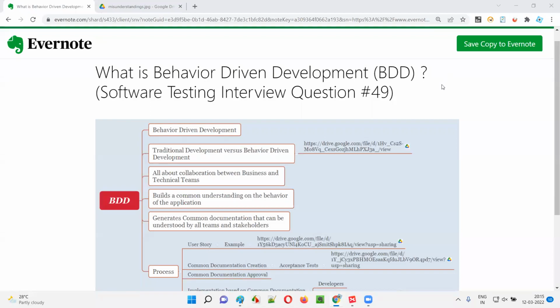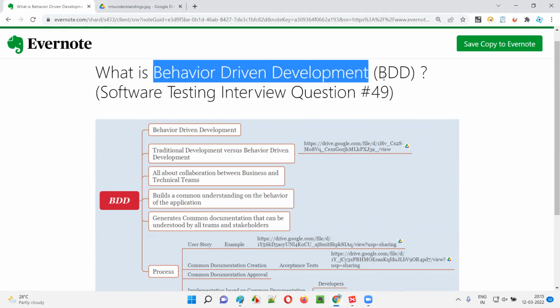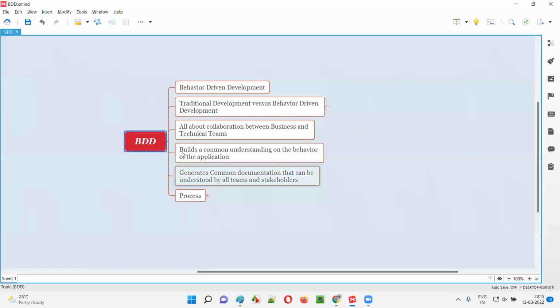In this session, I'm going to answer software testing interview question 49. That is, what is behavior driven development? Let me answer. Behavior driven development in short is known as BDD. BDD stands for behavior driven development.